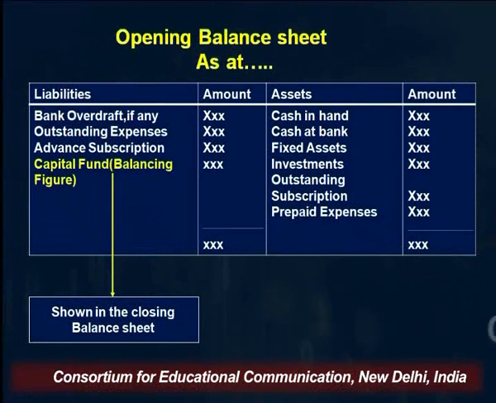On the left hand side, as you know, the format of a balance sheet, which we have already discussed in our previous lecture while preparing final accounts of non-corporate entities, the left hand side is liabilities. This includes all types of liabilities given in the question, that is bank overdraft if any, outstanding expenses, advance subscription. And on the asset side, all types of assets are shown: cash in hand, cash at bank, fixed assets, investment, outstanding subscription, prepaid expenses.